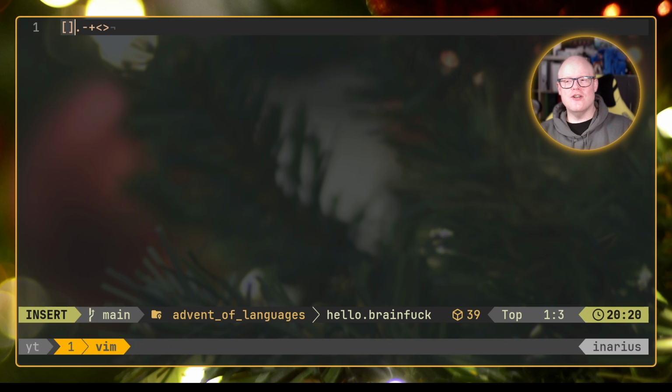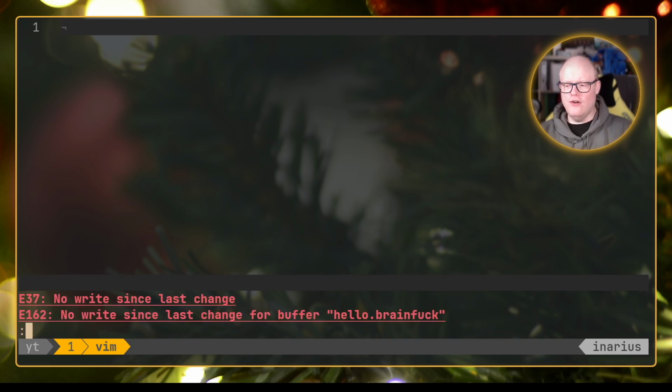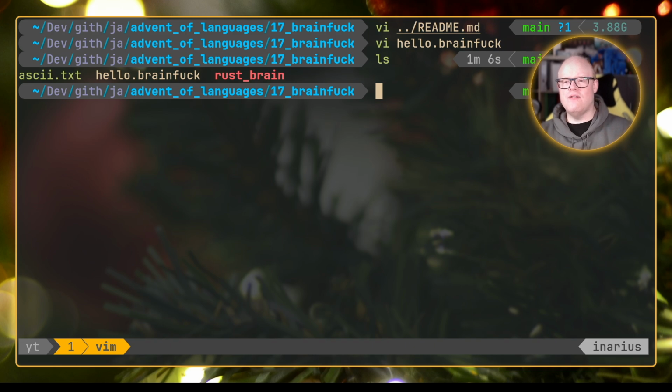These are all of the things that this language consists of, and we will go over what they do shortly. This is everything that we use to write a program. We can also write anything else, and it would still be a valid Brainfuck program, because everything that is not one of those specific characters is completely ignored. So comments are realized by simply writing text that does not contain those characters that I have just shown you.